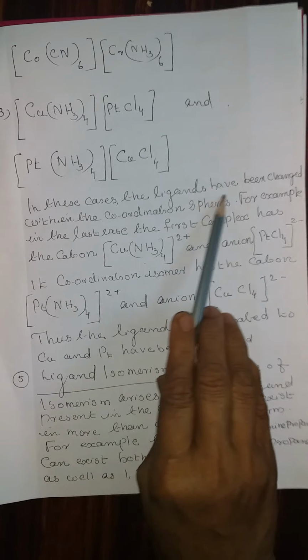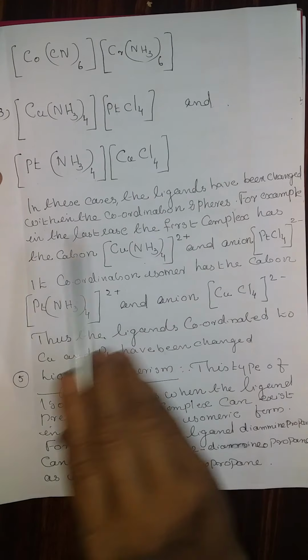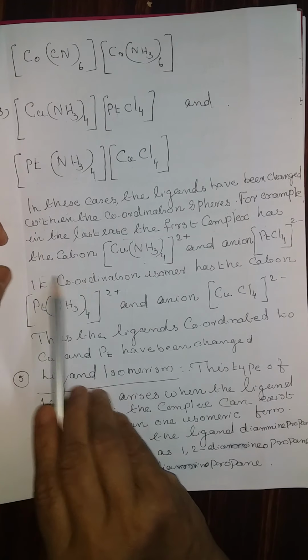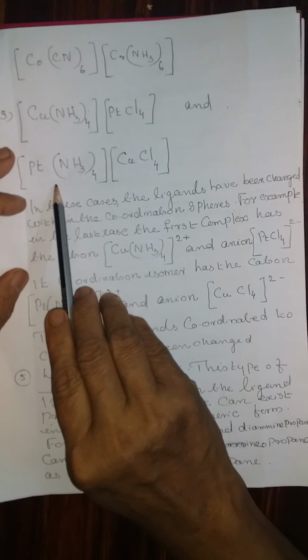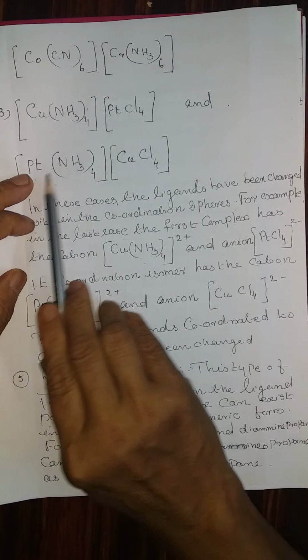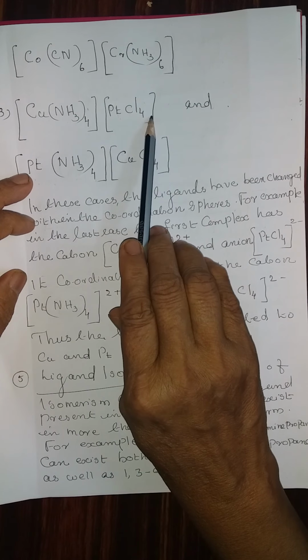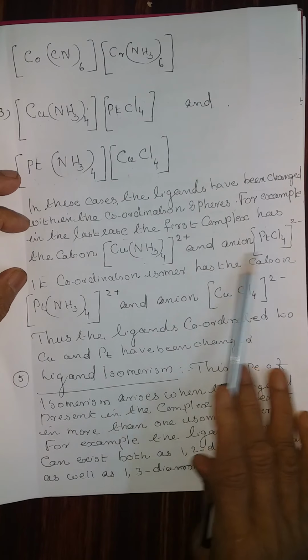In these cases, the ligands have been changed within the coordination sphere. For example, in the last case, the first complex has the cation with copper, but now the cation is with platinum. In the first case, platinum is the anion, and there it is changed to copper.